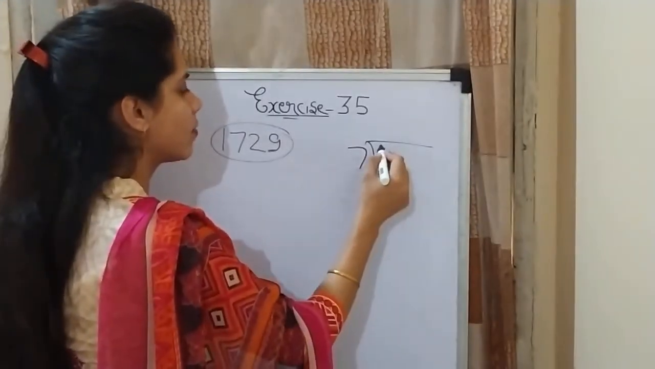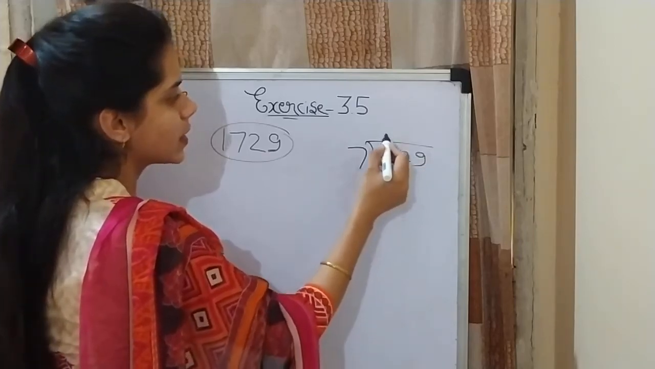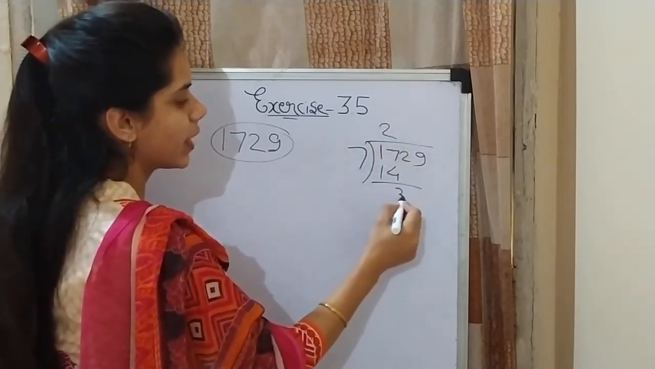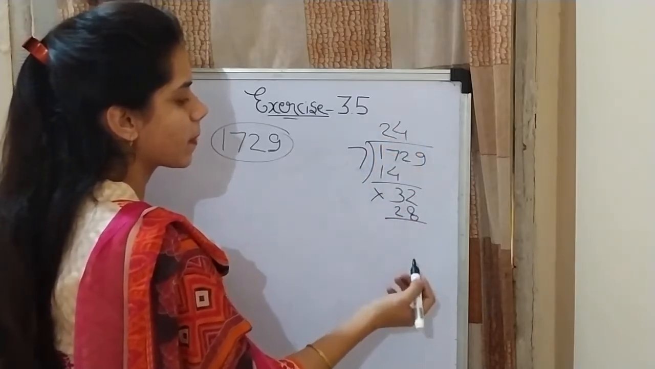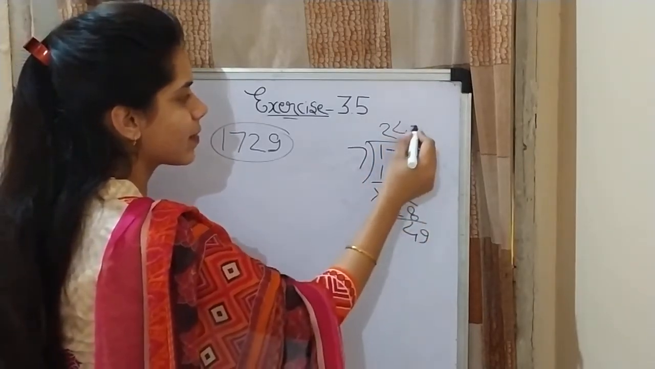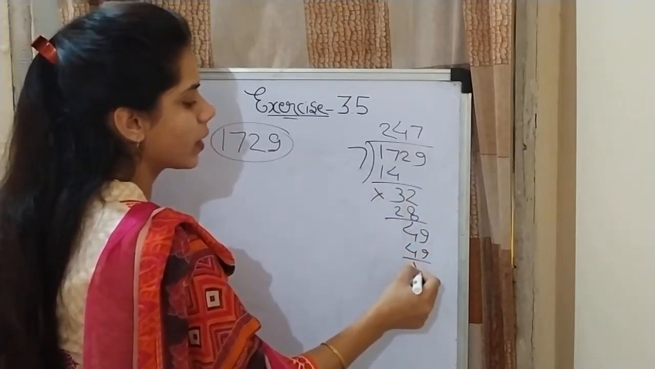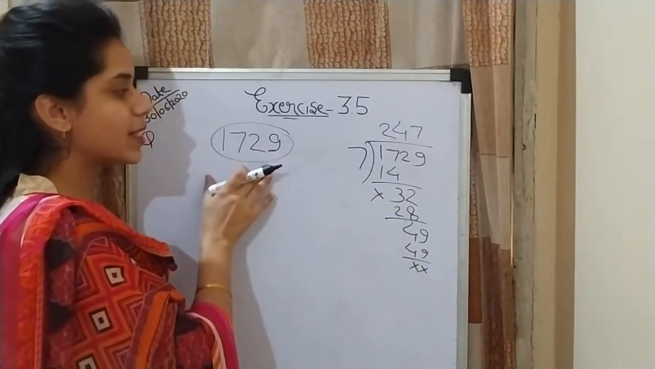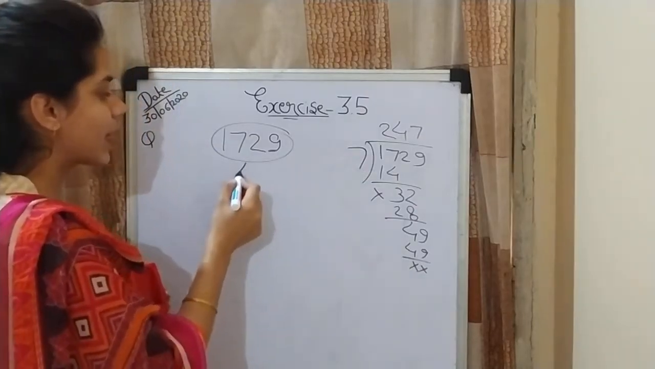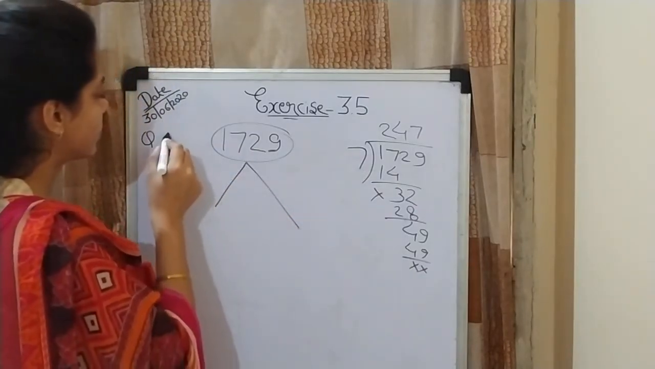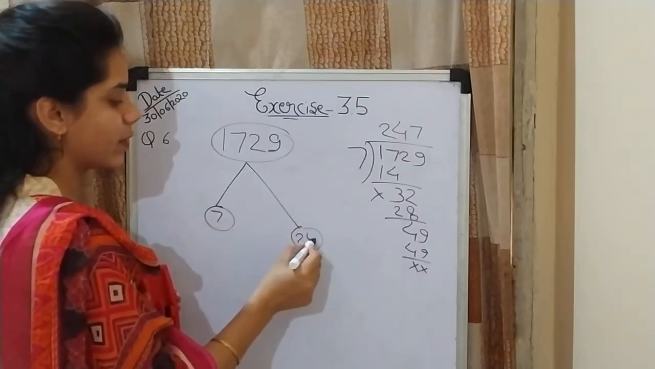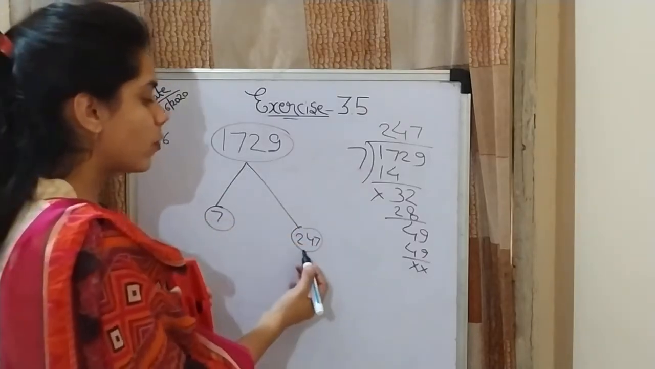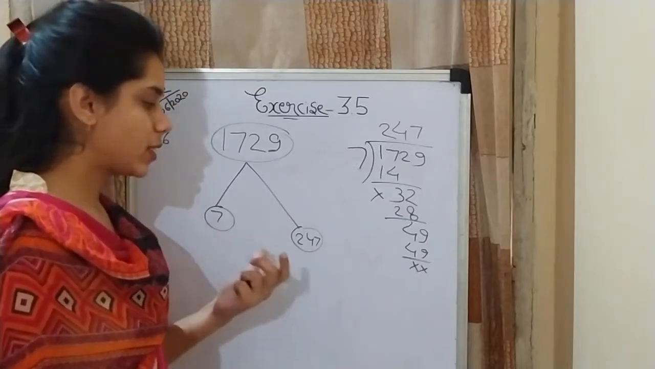Divide by 7. 1729. 7 2s are 14, 3 left. 7 4s are 28. 7 7s are 49. Okay, so this number is divisible by 7. So we can write it as 7 times 247. Now 247 is divisible by which number?